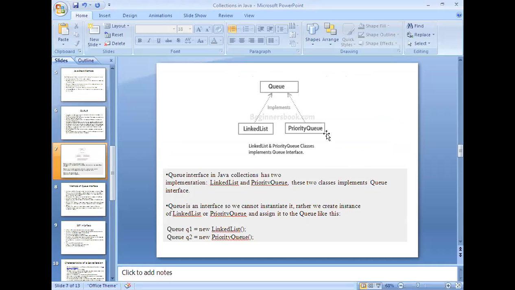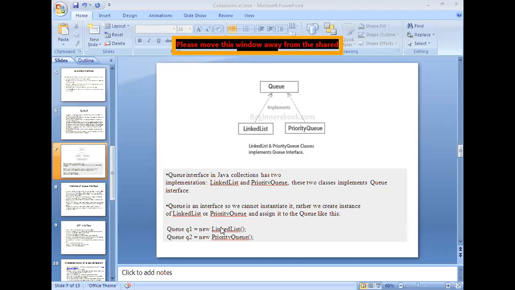So yes, as I told you, queue is not a class, it is an interface. So that is the reason you cannot directly instantiate. So you can create an object with the help of a linked list and priority queue. So the queue can be implemented with the help of linked list or the priority queue, right?